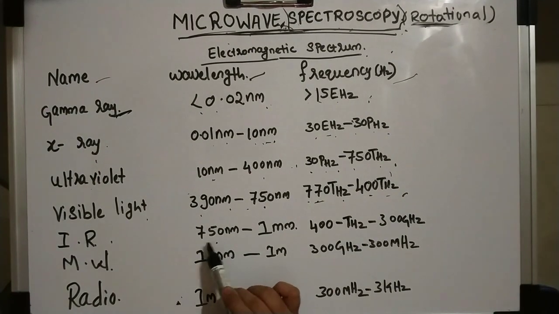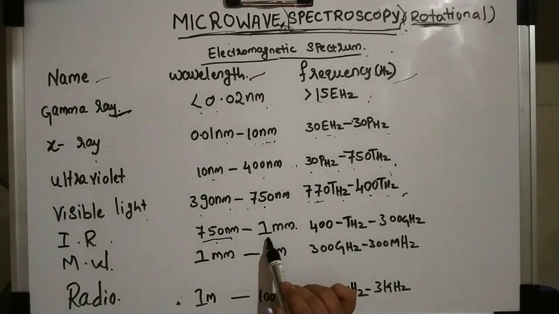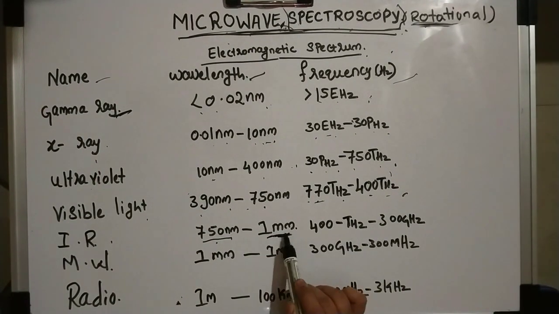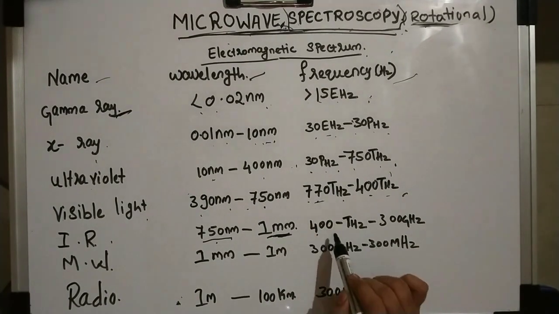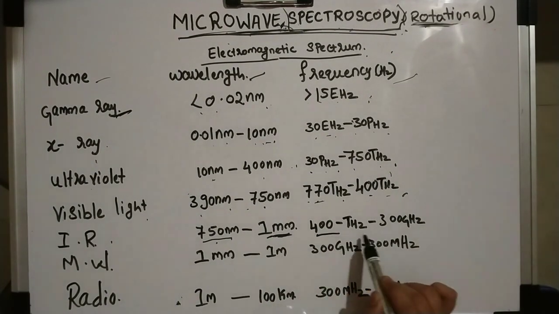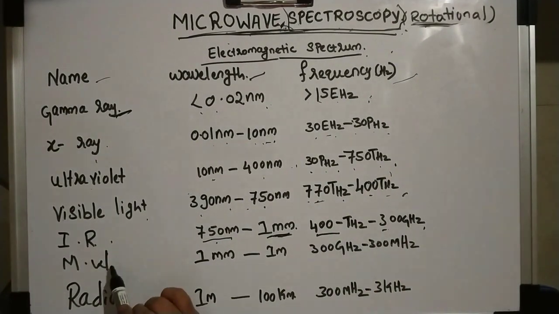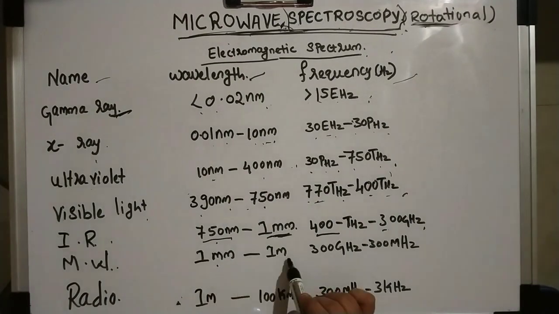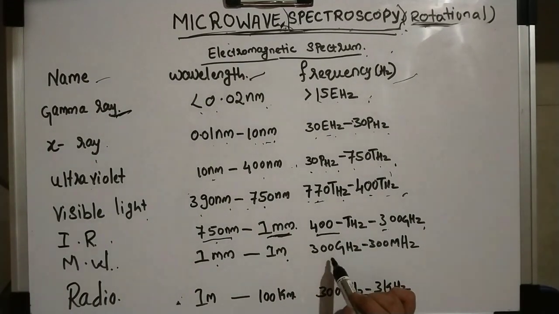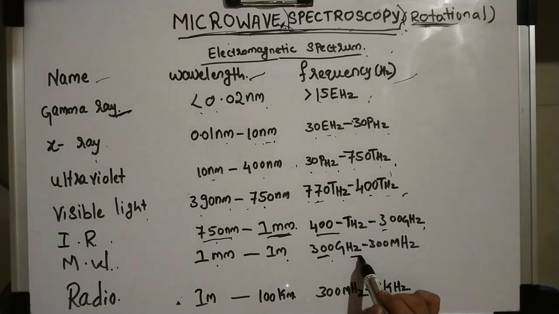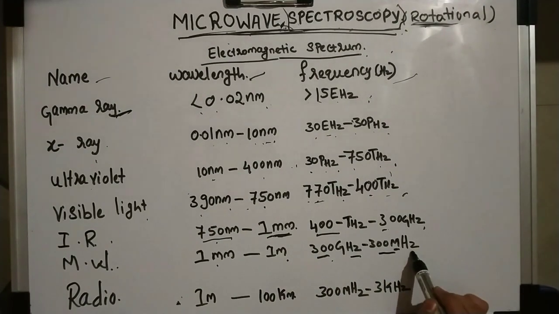In terms of wavelength, the range is 750 nanometer to 1 millimeter, and in terms of frequency 400 terahertz to 300 gigahertz, and microwave is 1 millimeter to 1 meter. In terms of frequency, it is 300 gigahertz to 300 megahertz.